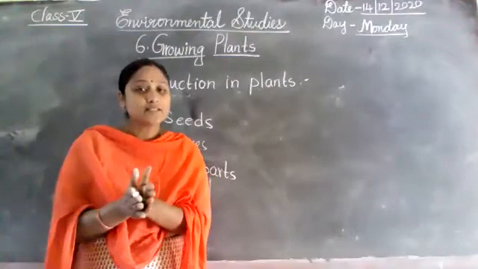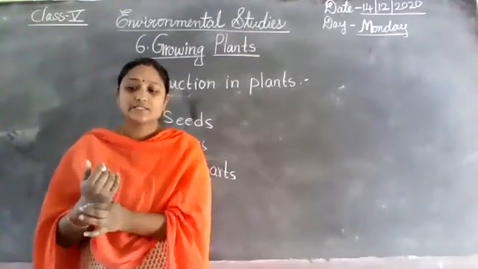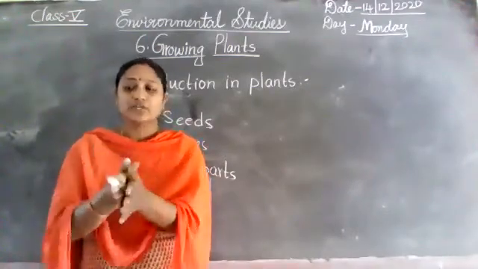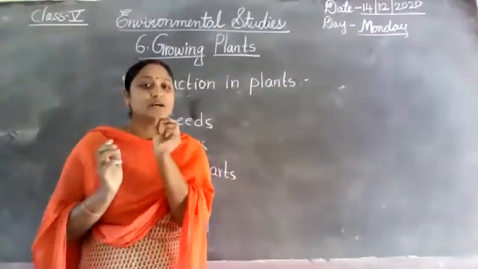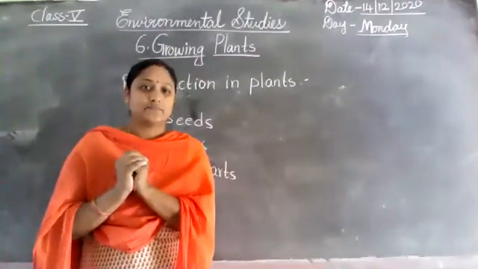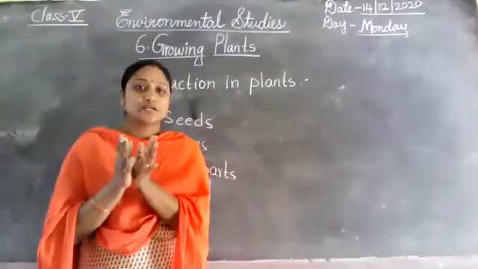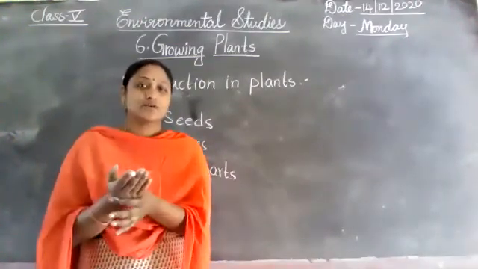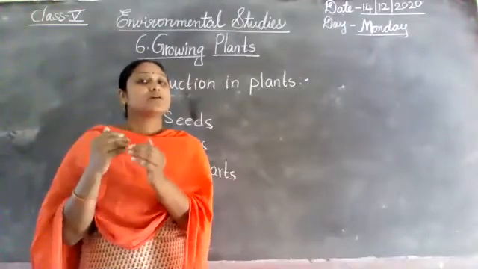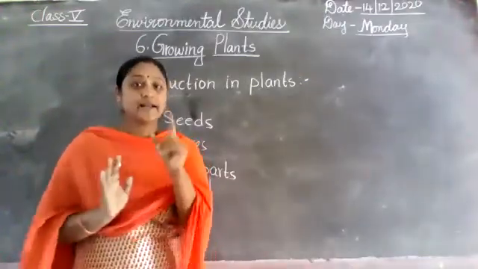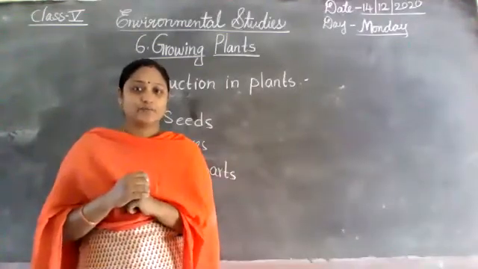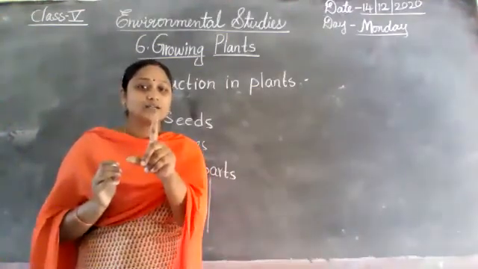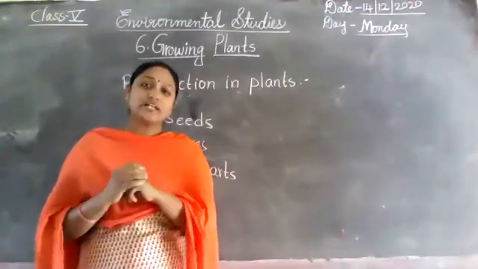So most plants grow from seeds. Seeds are contained in fruits. Some of the fruits have only one seed, some have a few seeds, and some have more seeds. Already I taught an example. Mango has only one seed.